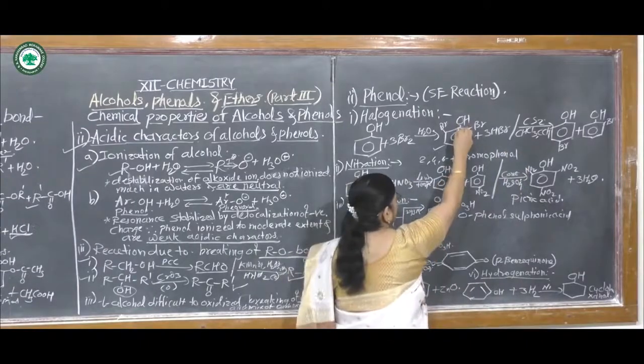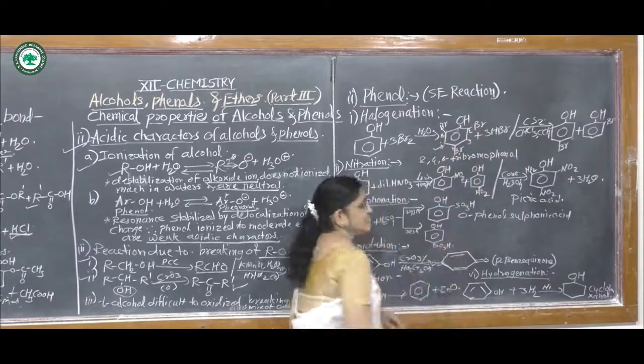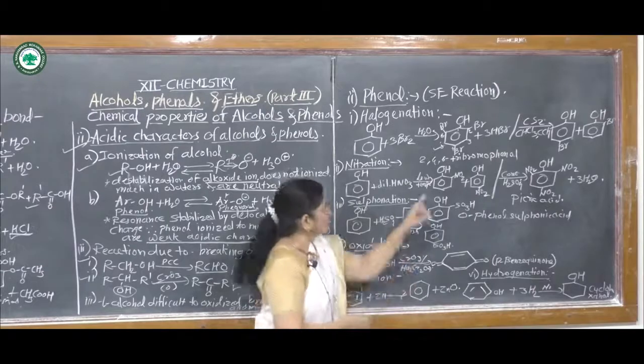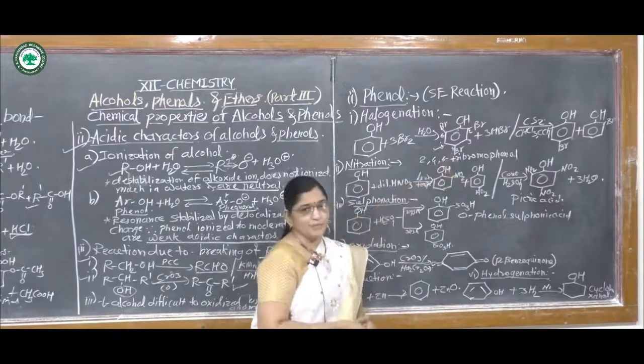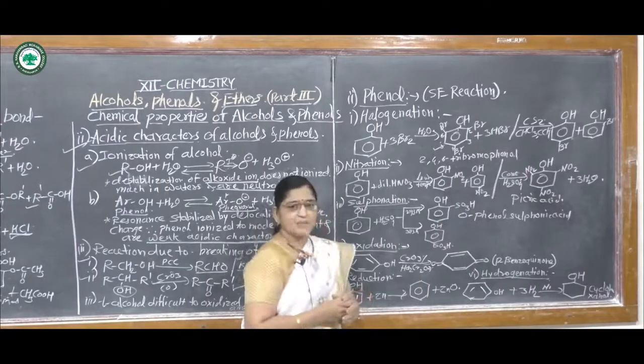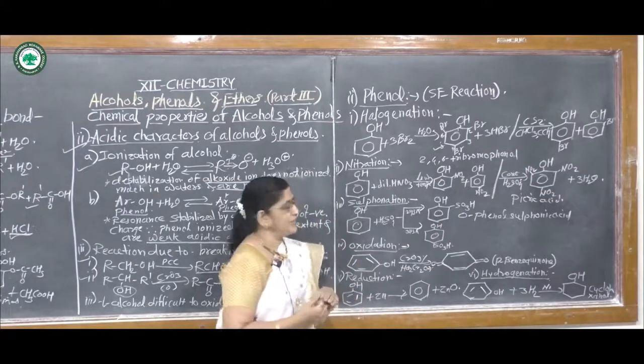Suppose this is carbon number first, this is second, third, fourth, fifth and sixth. That means substitution at two ortho positions and the para position. In this way, it gives 2,4,6-tribromophenol plus 3 molecules of HBr.